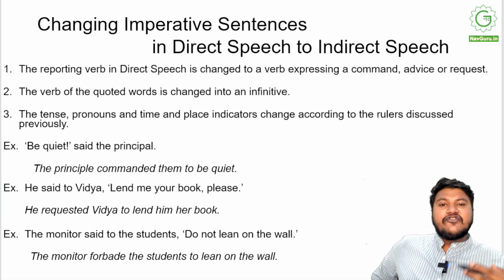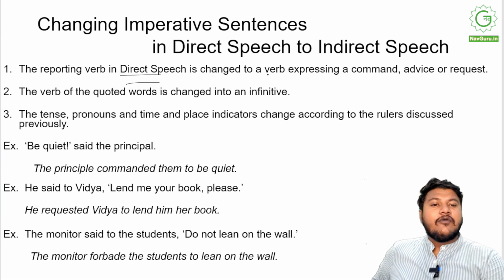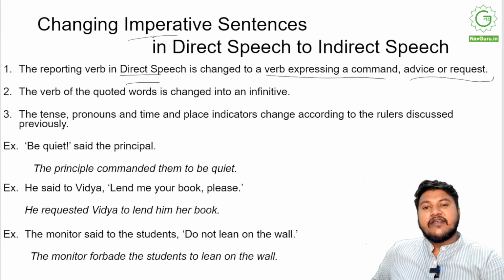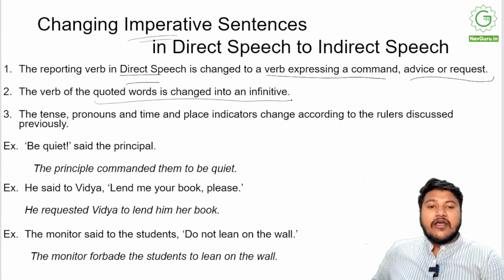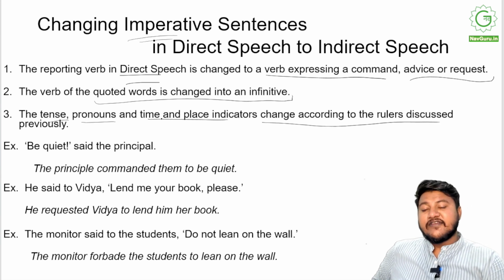Now, how do you change imperative sentences in direct speech to indirect? See, the reporting verb in direct speech is changed to a verb expressing a command, advice, or request. These are imperative sentences, right? The verb of the quoted words is changed into an infinitive, all right? And the tense, pronouns, time, and place indicators change according to the rules we have already discussed, right?